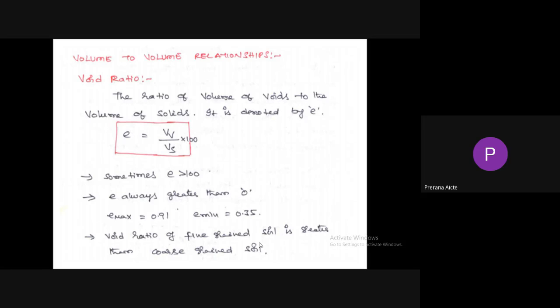e always greater than 0: is it a false statement? Sorry, e is always greater than 0. Yes, it is a true statement. So e is always greater than 0, and sometimes it is greater than 100%.